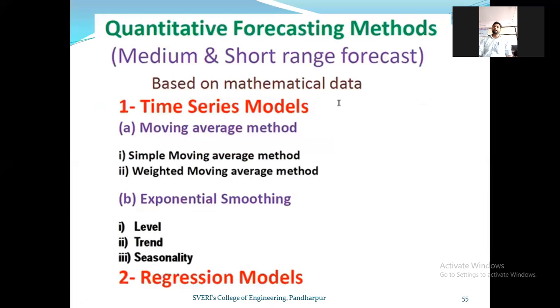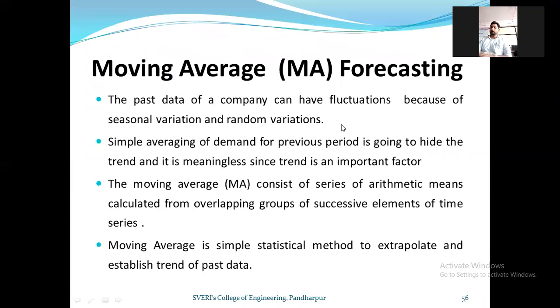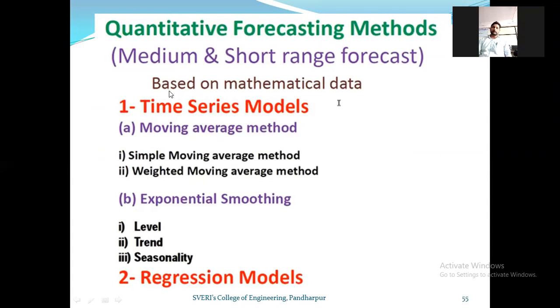Now the next point is which are the different methods in a time series model, or this particular time series analysis. Once again, I have given this part, that is quantitative forecasting methods.